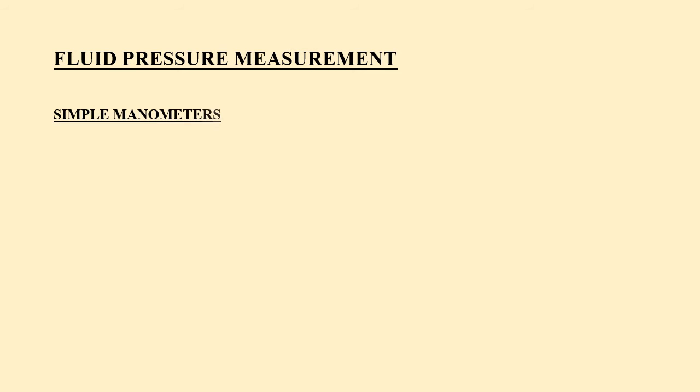Simple manometers. The simple manometers consist of a glass tube having one of its ends connected to a point where pressure is to be measured and the other end remains open to the atmosphere. The common types of simple manometers are piezometer, U-tube manometer and single column manometer.